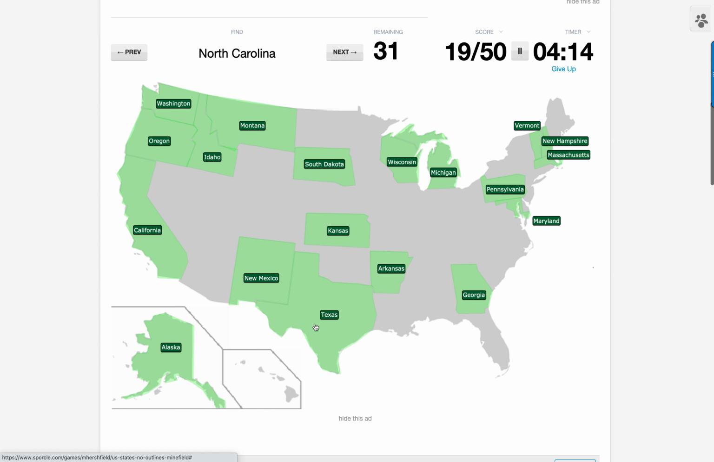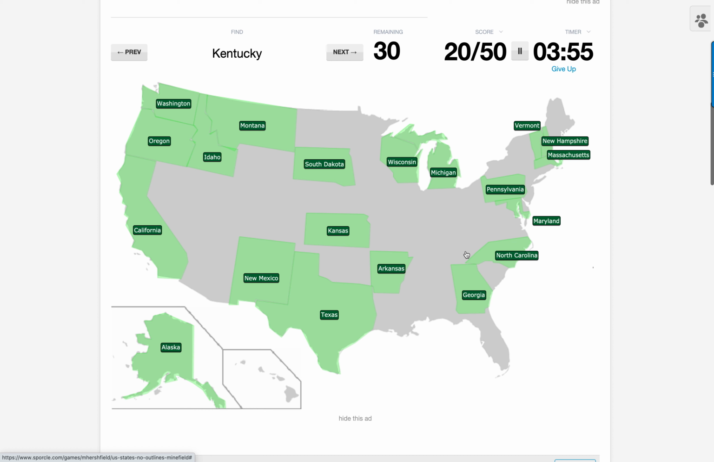Texas. Yes, a big one. Good to get. North Carolina. That's pretty hard. I think here we've got South Carolina, so North Carolina is somewhere up here. I think South Carolina is pretty small, so I'm going to go there. Yes, it is. Good. And obviously we've got South Carolina nailed now, so that's good.